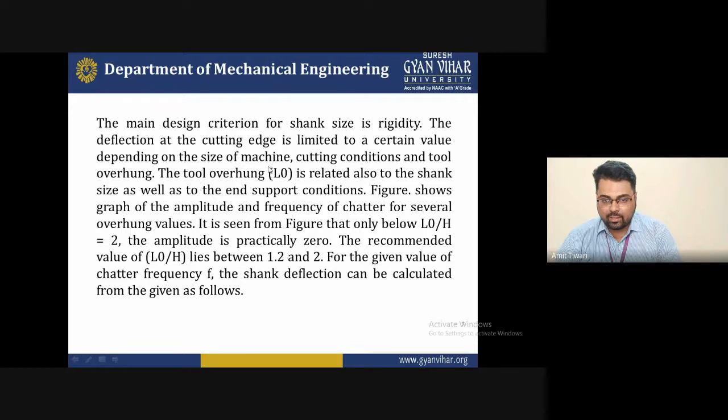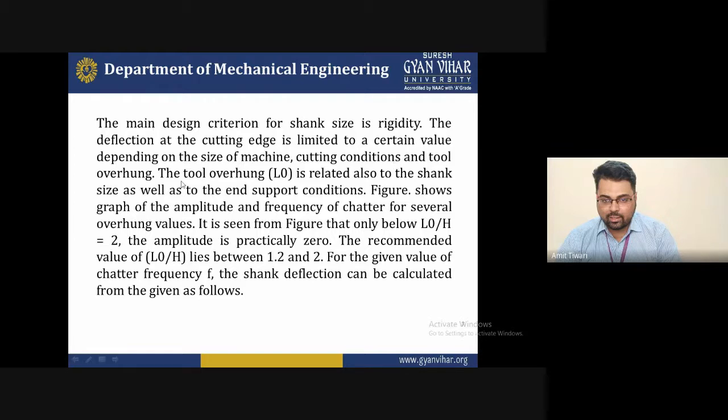That's why it is very commonly used, because whatever the size of the machine, it depends on a certain value, and what values we put on the parameters for cutting the material matters. With this cutting edge, there is some deflection acting at the point. So the cutting condition and tool overhang problem will be reduced by reducing such deflection. You will decrease that type of parameter, and with this you will prevent problems in the machine as well as the cutting conditions and the tool overhang problem.